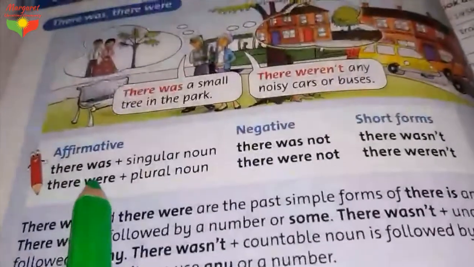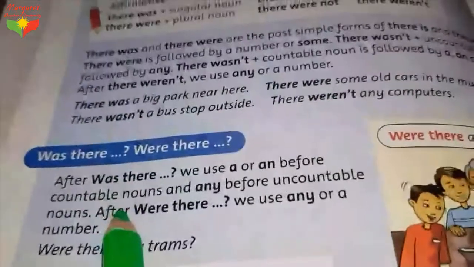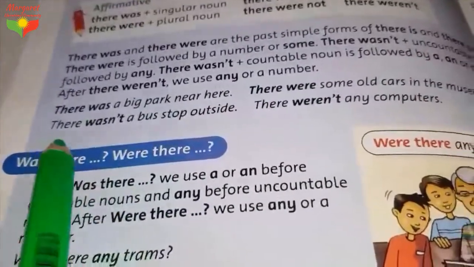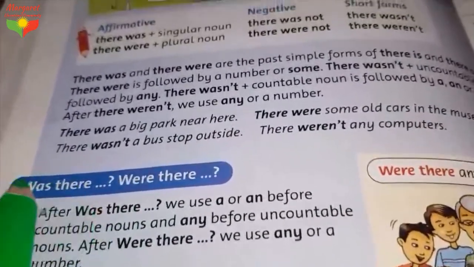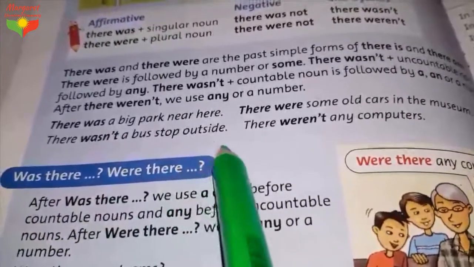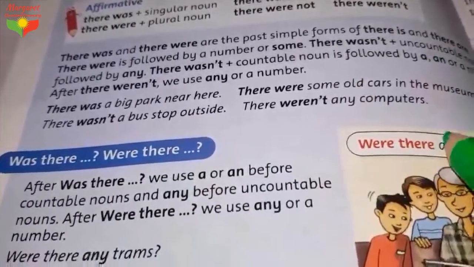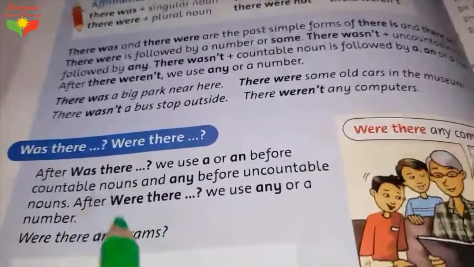You see, in the affirmative form, we said there was. But now, in the question form, you can change the position of was and there. You have to say was there and were there. That's why I'm going to say it's very easy. And don't forget to put a question mark at the end of your sentence, because you ask a question. So let me read this for you.